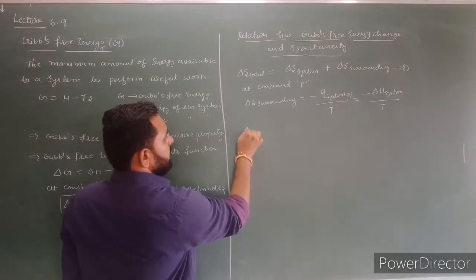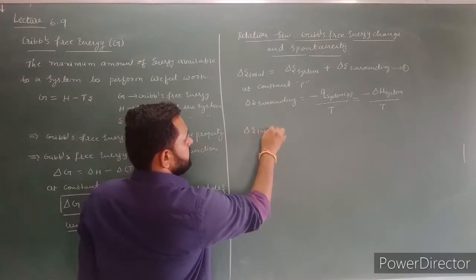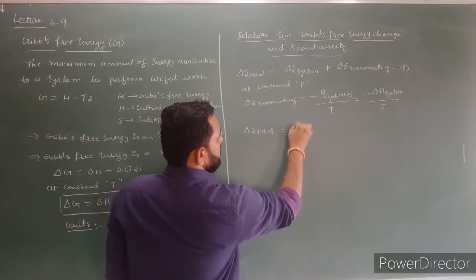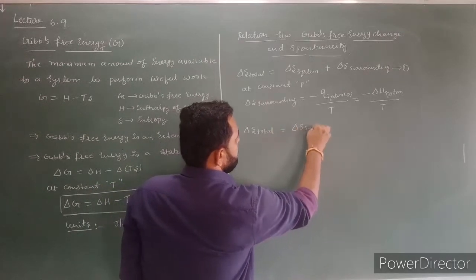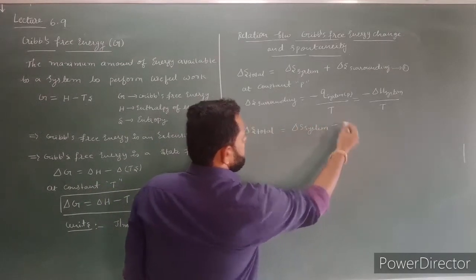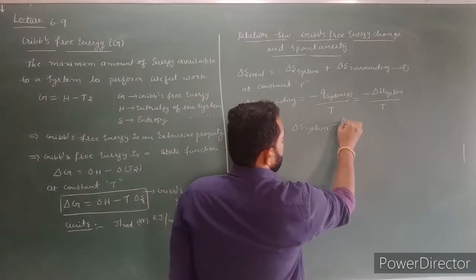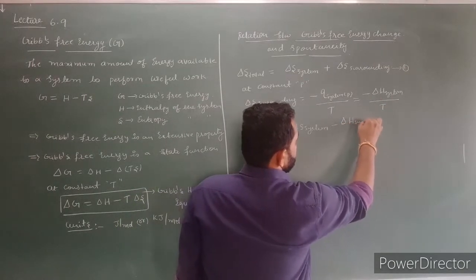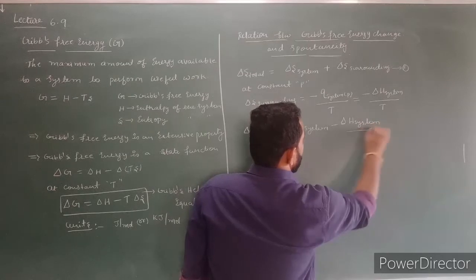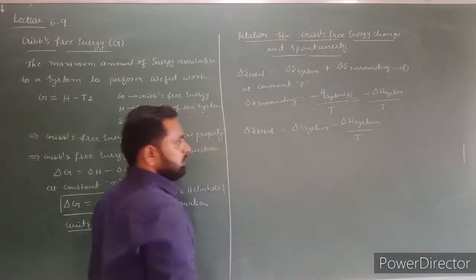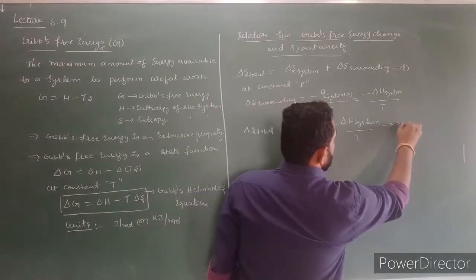The total entropy change is equal to delta S system minus delta H system divided by temperature. Now this is equation 2.